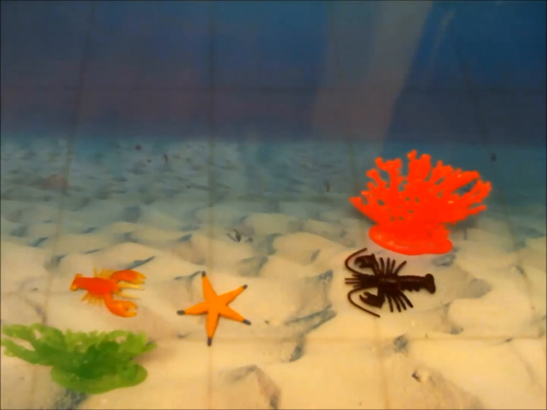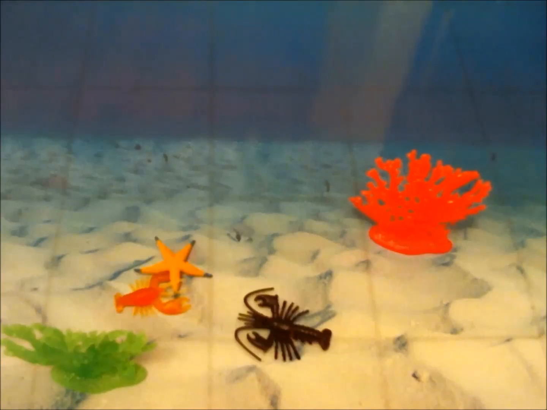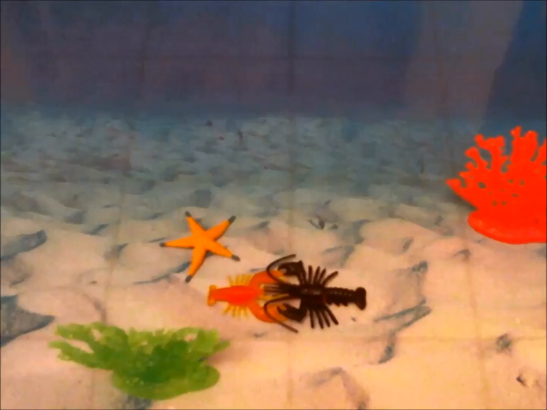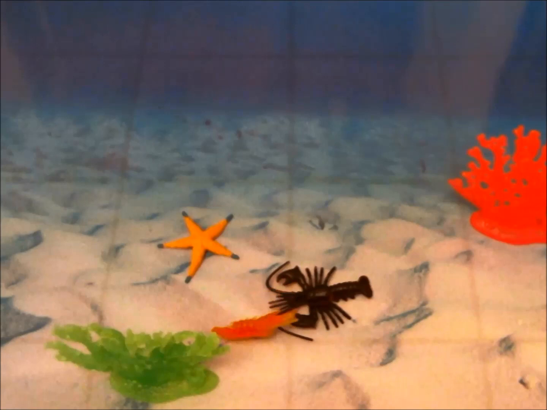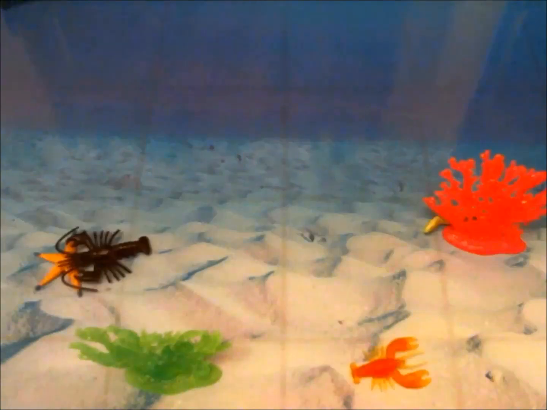Starfish are prey to lobsters, and as two lobsters enter, they see the starfish and the battle for this meal begins. They trade blows, but unfortunately for the smaller competitor, he loses, and the winner takes the spoils, while the loser leaves in defeat.